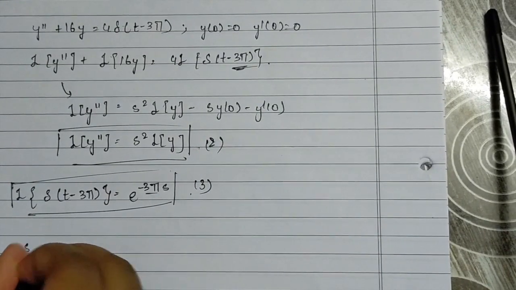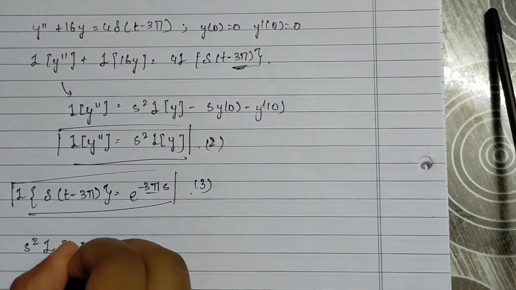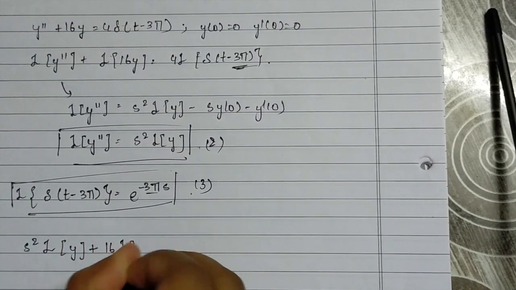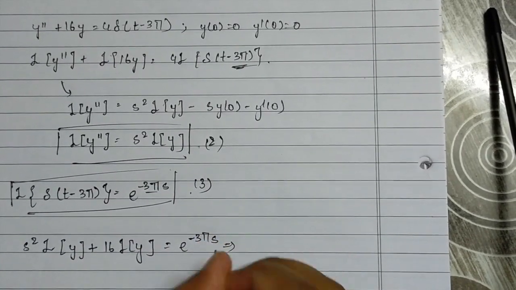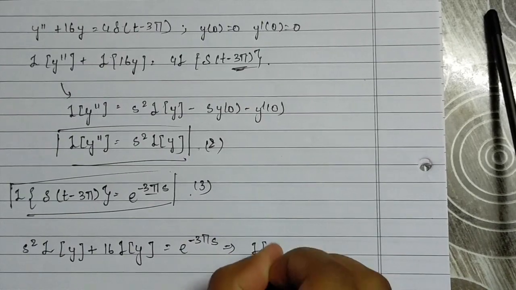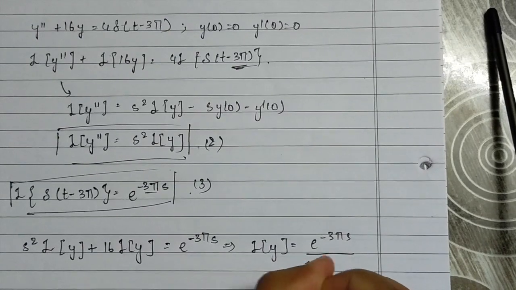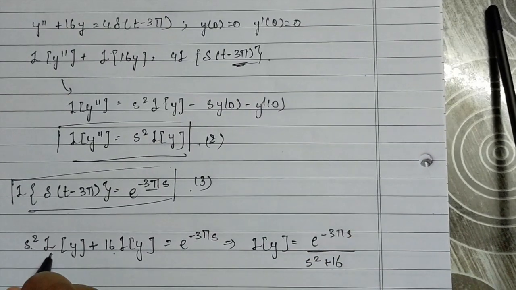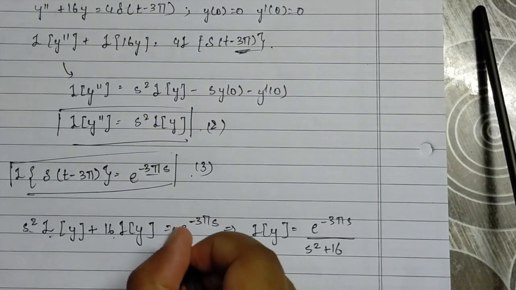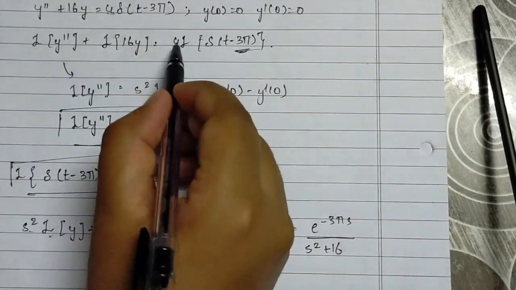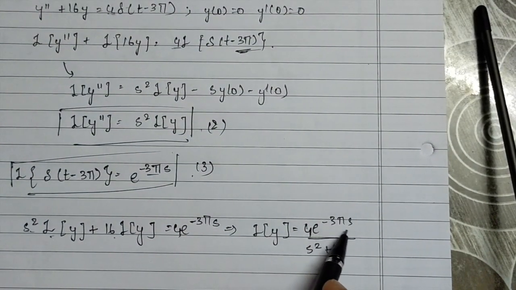We get s squared Laplace of y plus 16 times Laplace of y equals e power minus 3 pi s, which implies Laplace of y equals e power minus 3 pi s over s squared plus 16. We've taken Laplace of y common and brought s squared plus 16 to the denominator. I forgot to put times 4 over here, so Laplace of y equals 4 times e power minus 3 pi s by s squared plus 16.